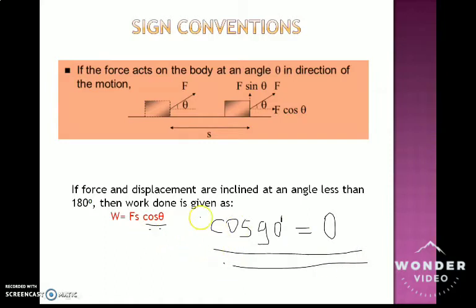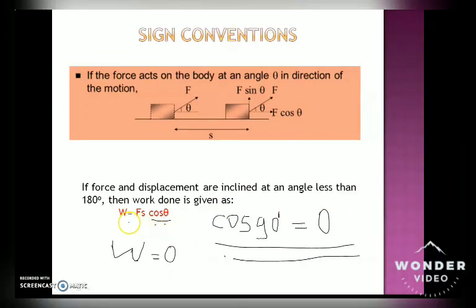That is why, when force and displacement are perpendicular to each other, work done W will always be equal to 0, because cos 90 is 0. This is the concept behind work done. Why does work done become 0? When force and displacement are at 90 degrees.